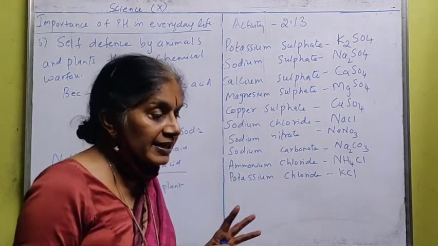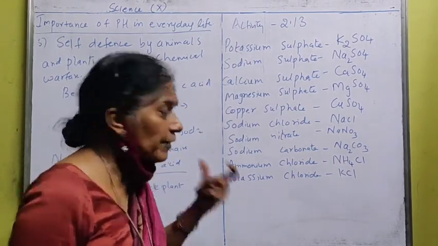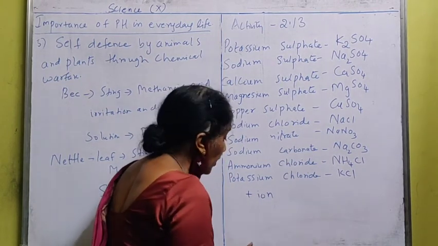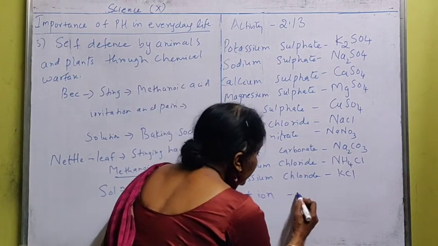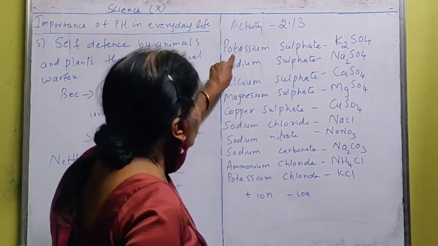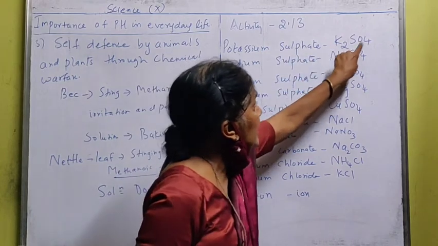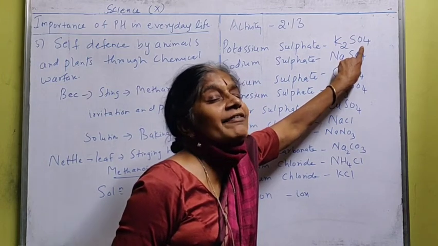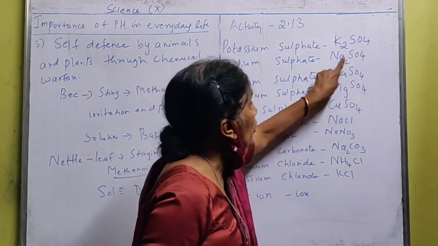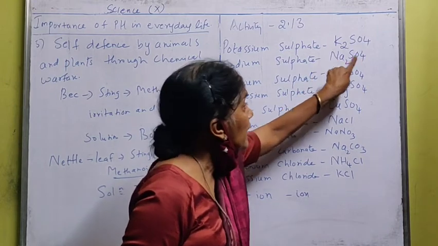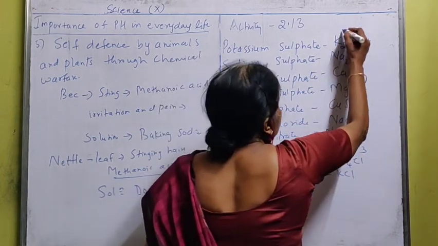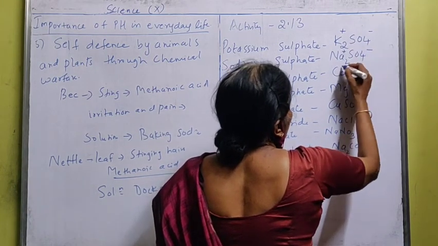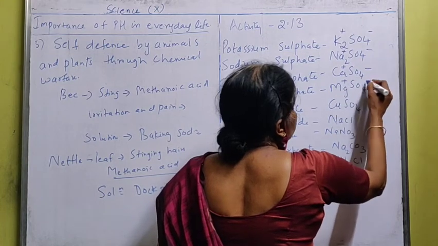Always when you are writing a base, the first element you write will be a positive ion. The second, whether an element or a compound, is a negative ion. For example, potassium sulfate, K2SO4. K is a positive ion and SO4 is a compound which is a negative ion. Na2SO4, sodium is a positive ion, SO4 is a negative ion.